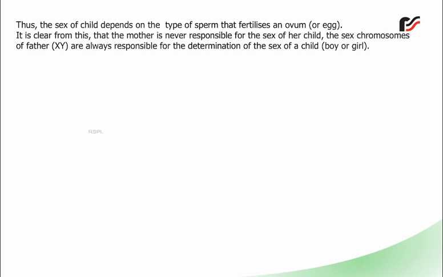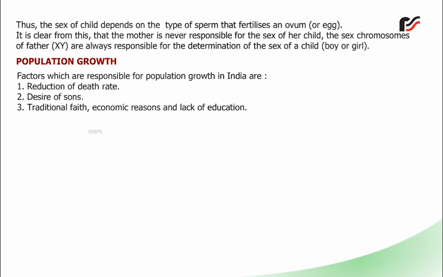It is clear from this that the mother is never responsible for the sex of her child. The sex chromosomes of the father, XY, are always responsible for the determination of the sex of a child, boy or girl.